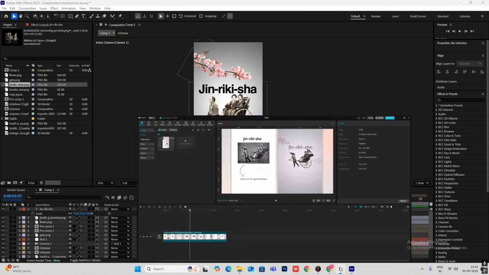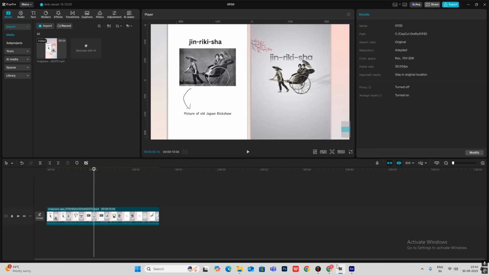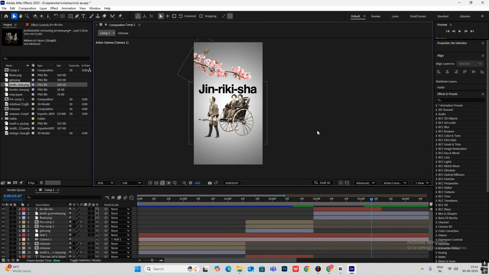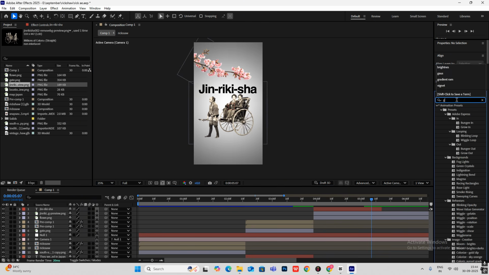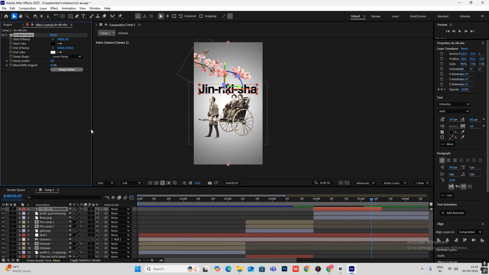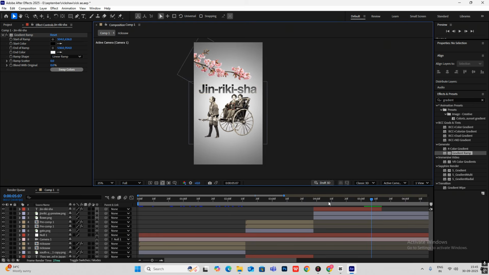Okay, but now you can see here the design. So to give this look to the text, we have to do one thing, which is go here, select gradient ramp again, and put it on the text. Now you can see you have got a similar look.